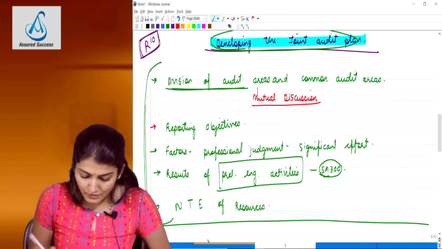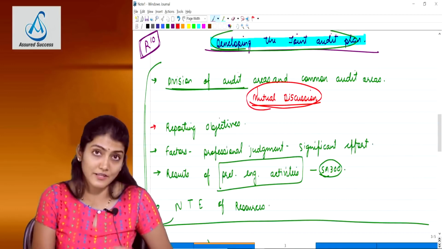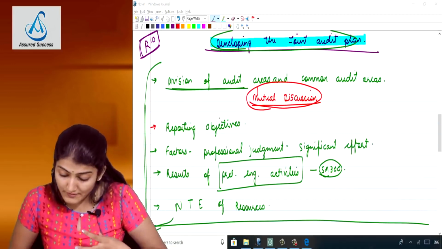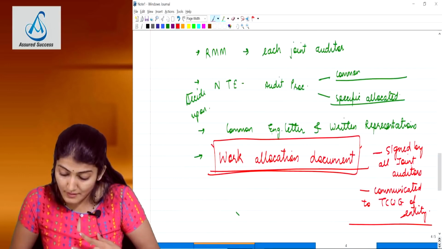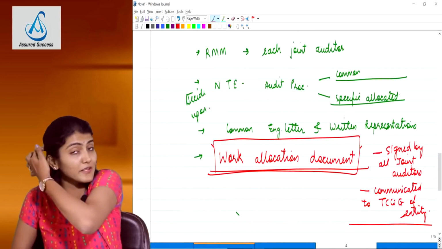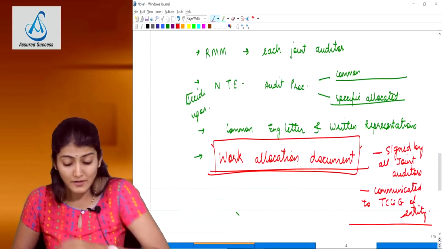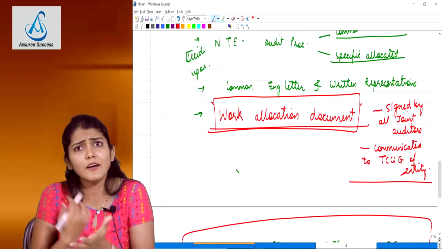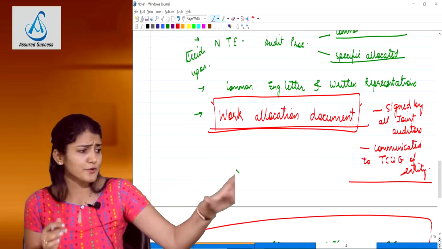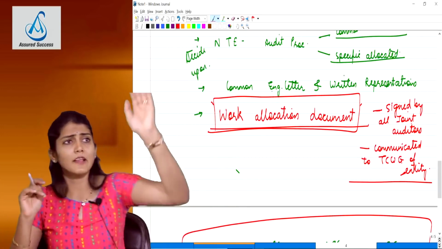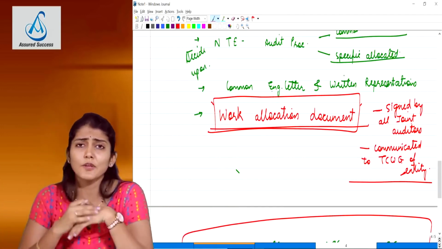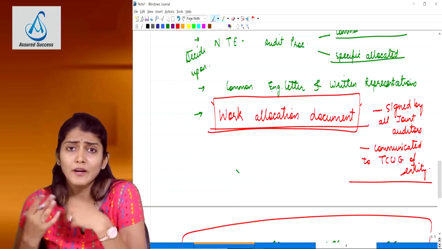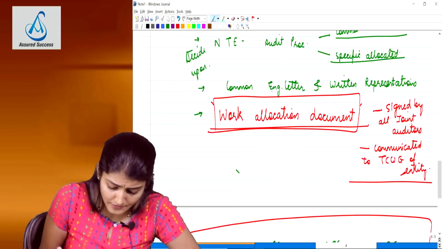So how has the division of work been done? By mutual discussion. Then the division of work is required to be documented. What is that piece of paper called where the division of work has been documented? Work allocation document. Why do you need to have a work allocation document? Okay, I am going to do the balance sheet, you are going to do P&L, you are going to do notes, joint venture we all are going to check. Why is this work allocation document required?